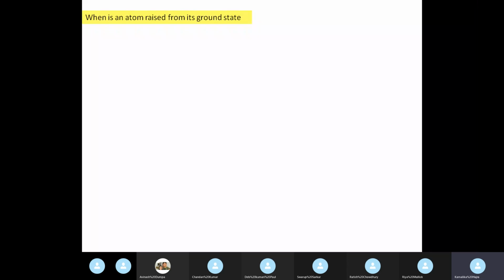Now let me ask you this question. When is an atom raised from its ground state? We know all atoms are usually in their ground state. What causes an atom to go to a higher excited state from its ground state? Can someone unmute and tell me? This is a very general knowledge question. By now you should know this. Someone want to tell me?